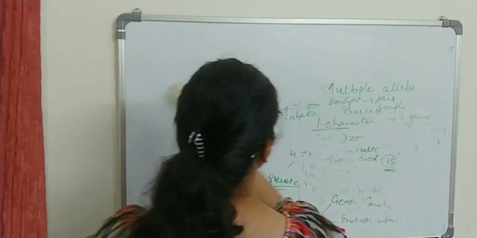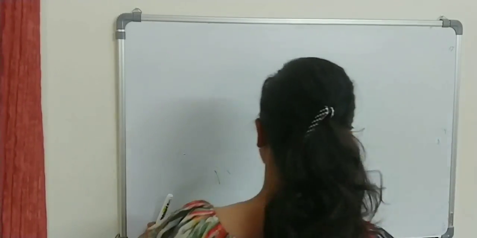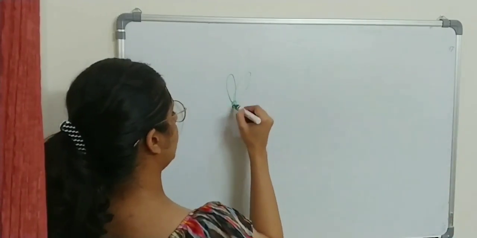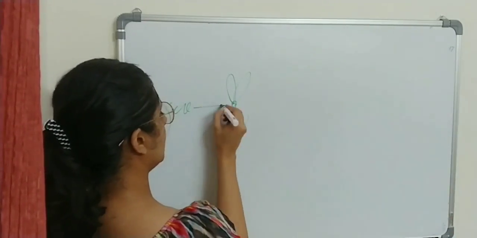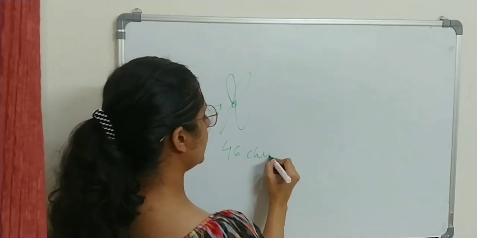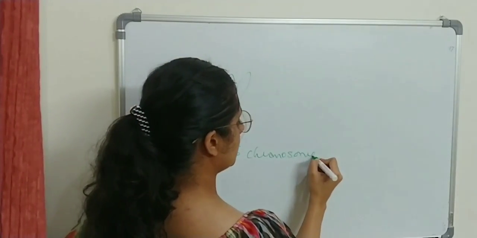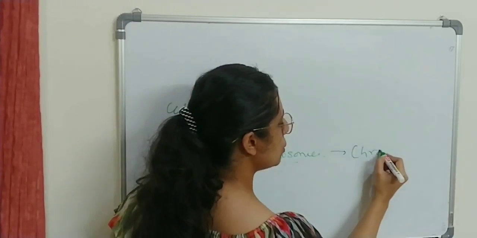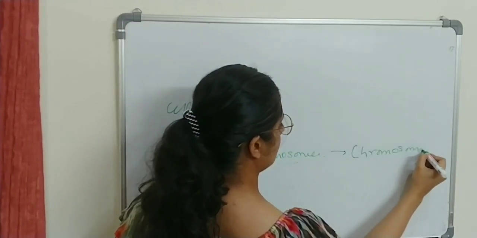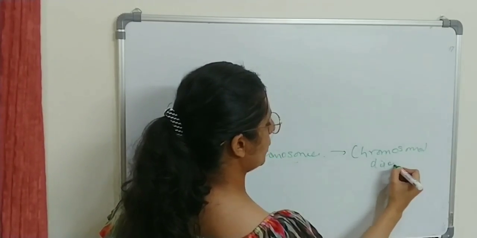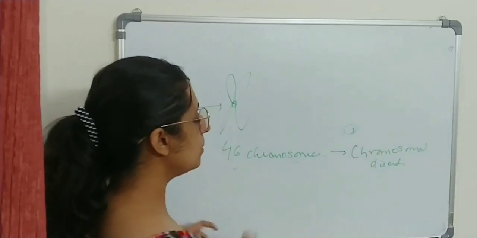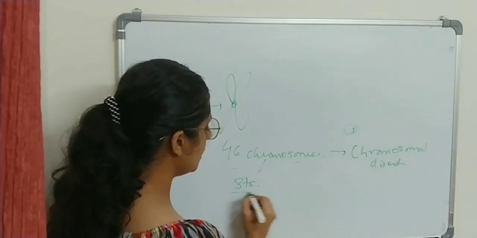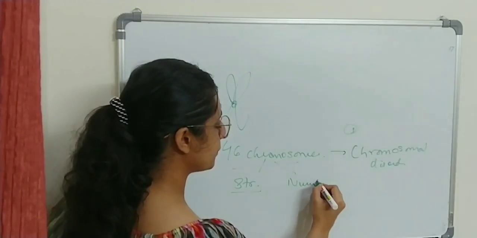So we can now discuss the pattern of diseases. If you have chromosomes like this in a cell, 46 chromosomes are there. Any defect in any of these chromosomes will lead to chromosomal disorders. That is one type of disorder. What is a chromosomal disorder? Any defect in a chromosome, which can be structural or in number.